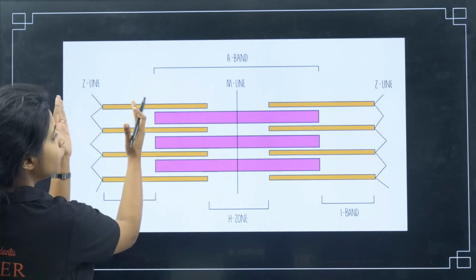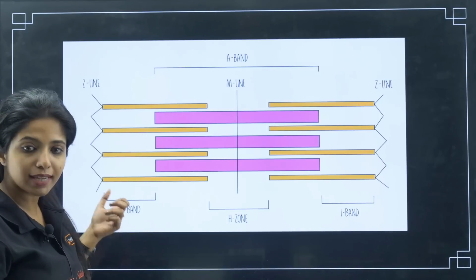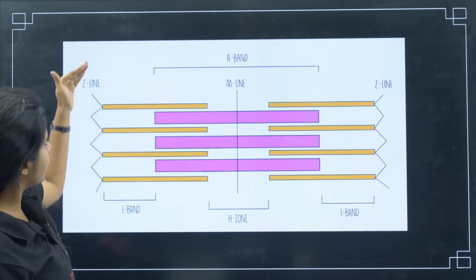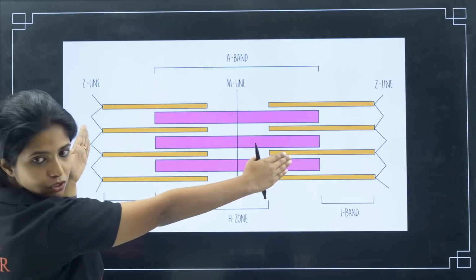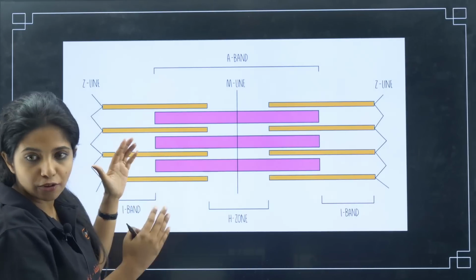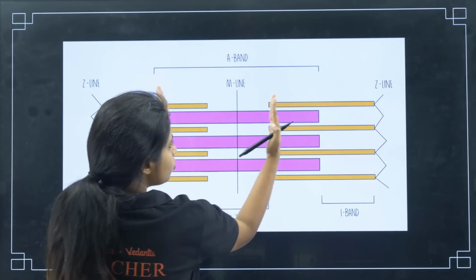Fine. Similarly, over here where you just have actin, you call this the I band. Now, that could extend this side also. Similarly, it will also be the I band. Now, in between these two Z lines, the whole thing that you see over here is the sarcomere, where, when the contraction happens, they move like this.